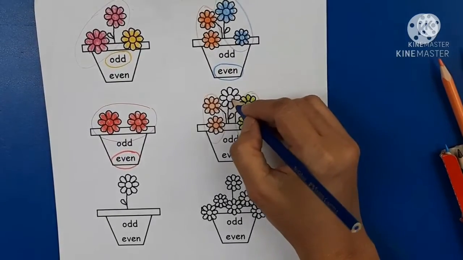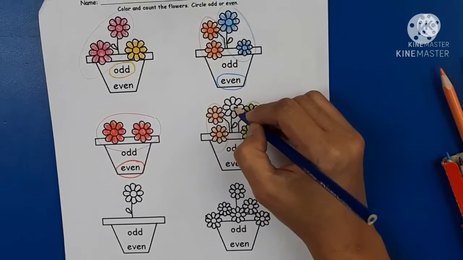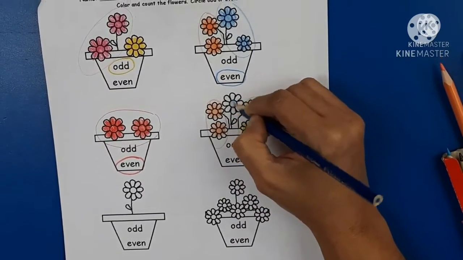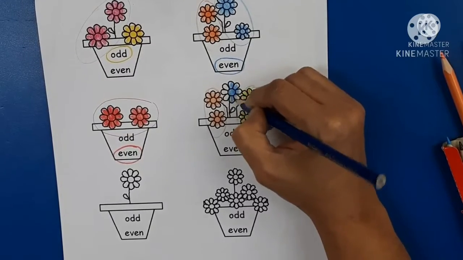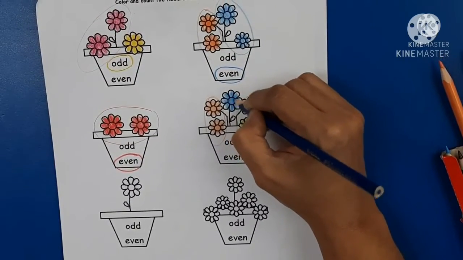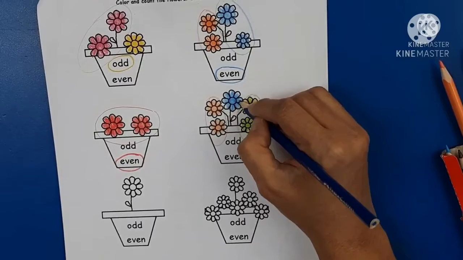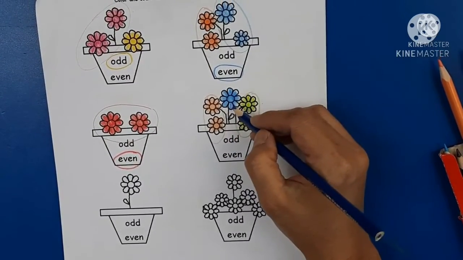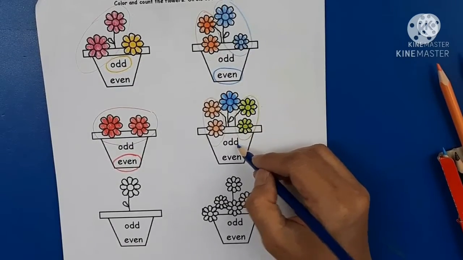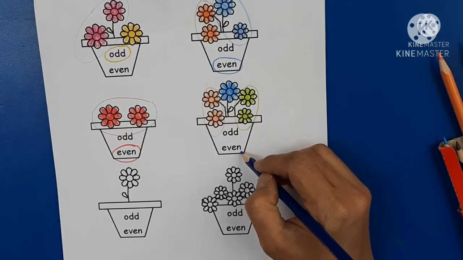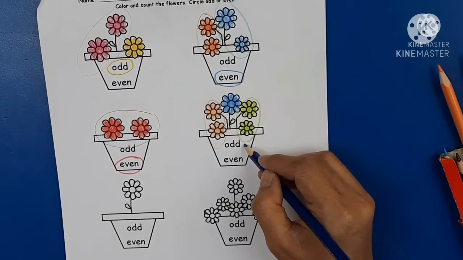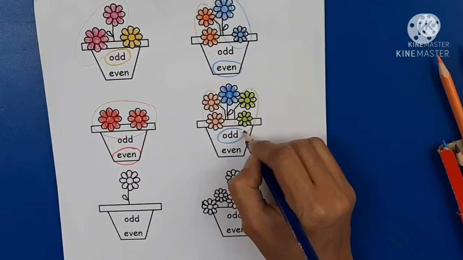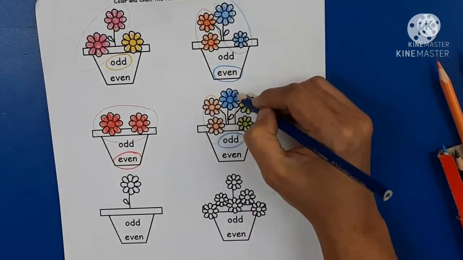Uh-oh, that will leave 1 flower as a remainder of the 5 flowers, and I am going to color it blue. Now, having 1 remainder left, does it make number 5 an odd or even number? Odd number. Yes, 5 is an odd number because we have a remainder of 1.